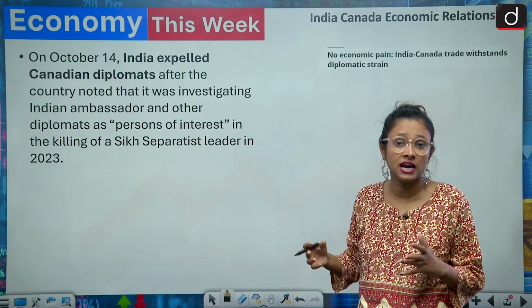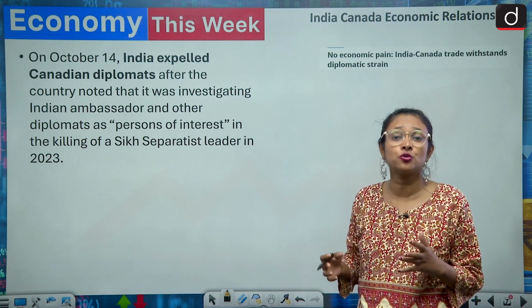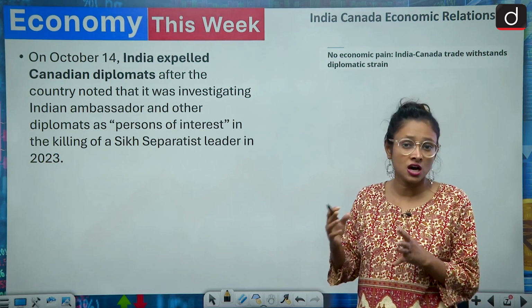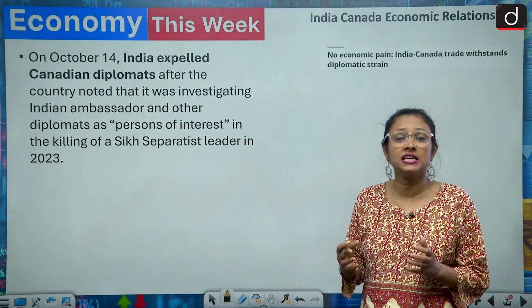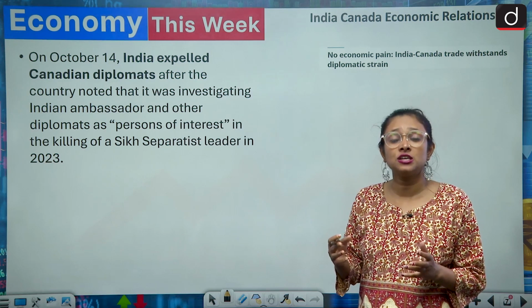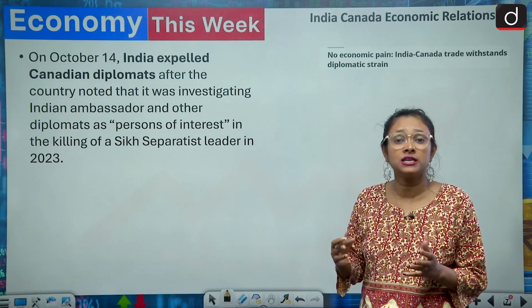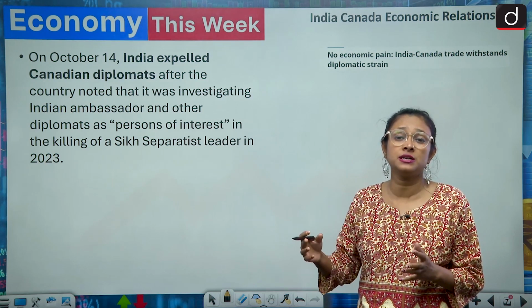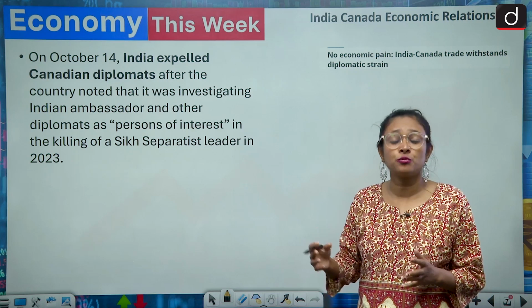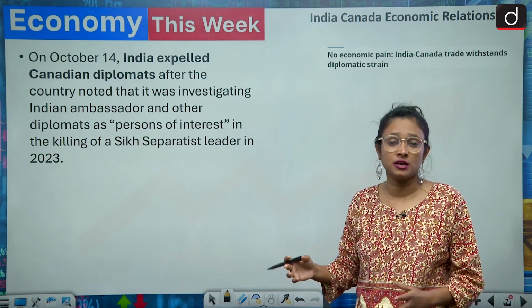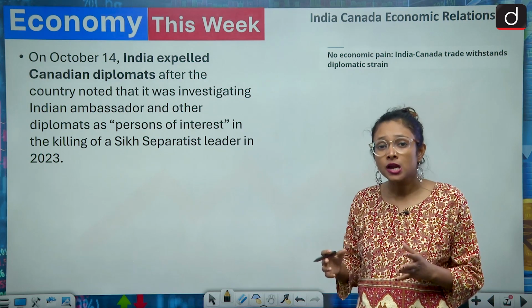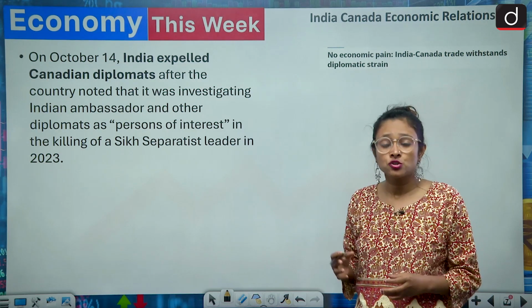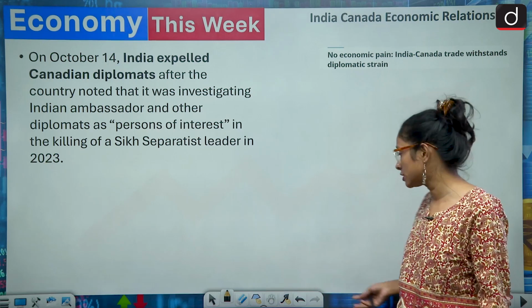Canada has said that India is targeting pro-Khalistani leaders through its diplomats in Canada. On the other hand, India is saying that Canada is engaging in vote bank politics and promoting anti-national sentiments and separatist ideology in Canada. So this is the political spat, but every political spat has economic consequences. So here we'll see what the economic consequences are.